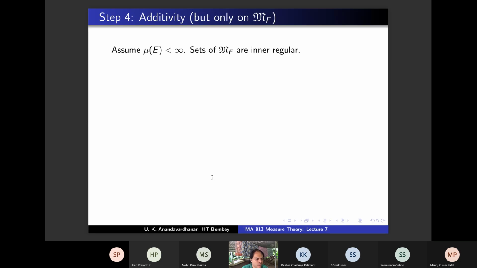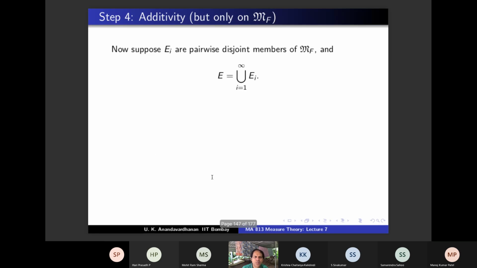What are there in MF? E or EI? What is given? EIs are in MF. Do we know E is in MF? No, sir. No, there's nothing like that. Okay. But we are going to show E is also in MF provided mu of E is finite. We will show that. Right now we don't know.